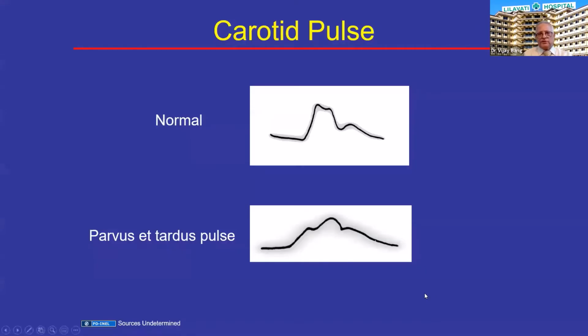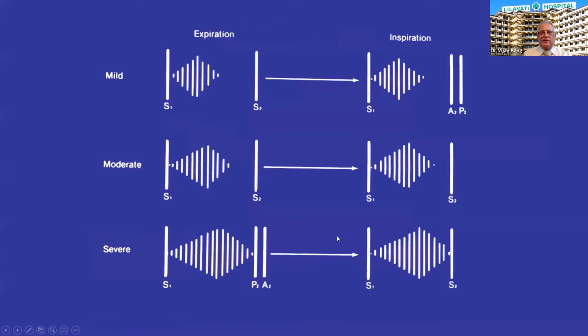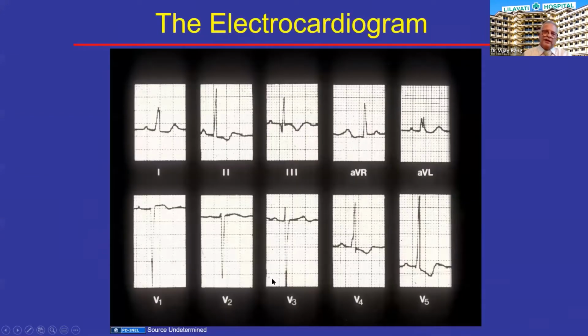Just to show you that the pulse rises so slowly, the anacrotic notch, which coincides with the aortic valve opening, is seen very well, along with the dicrotic notch, which is also seen normally and coincides with the aortic valve closure. To appreciate the paradoxical split, it has to be in expiration, when P2 occurs early and A2 occurs late. There you can appreciate other heart sounds and murmurs I have already spoken about.